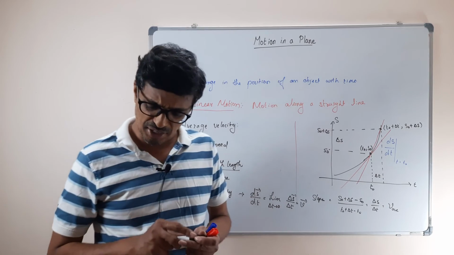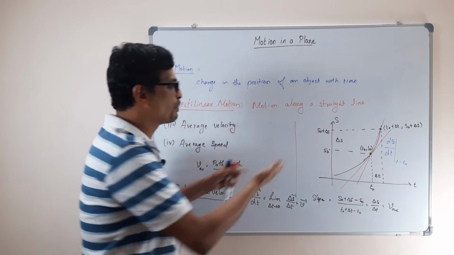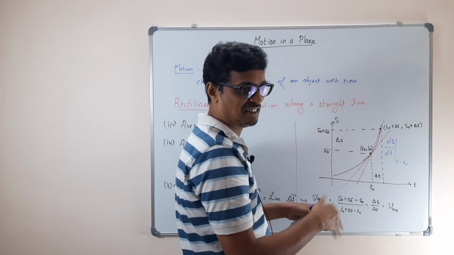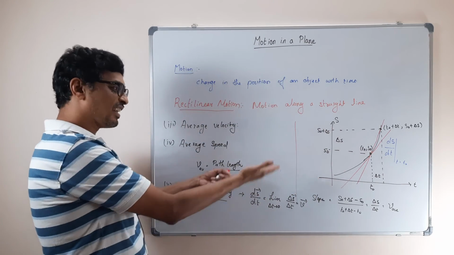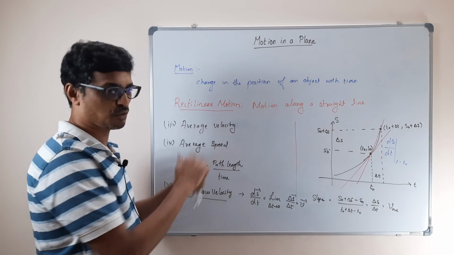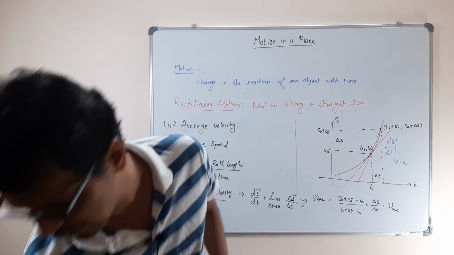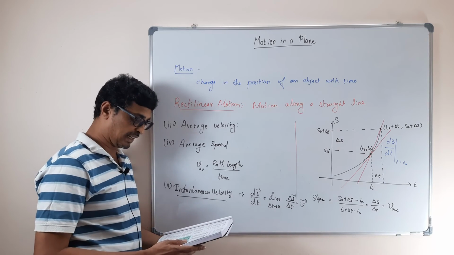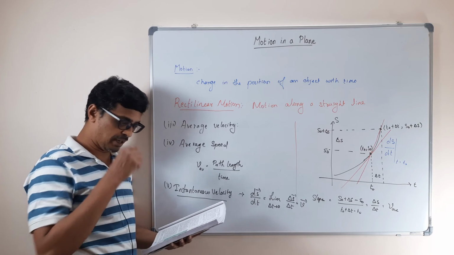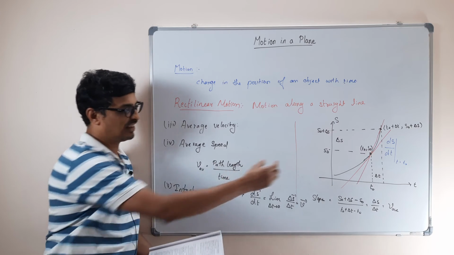The same way you can do instantaneous speed also. In the place of displacement, you write the distance, the path length. Sorry, the path length. So when you put the path length, there also you have instantaneous speed. That's again a scalar quantity. So that's what your instantaneous speed is. The instantaneous speed is the speed of an object at a given instant of time t. It is the limiting value of the average speed of the object taken over a small interval of time delta t, when delta t becomes 0.